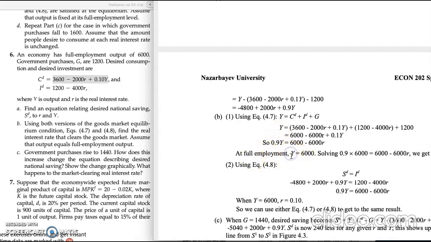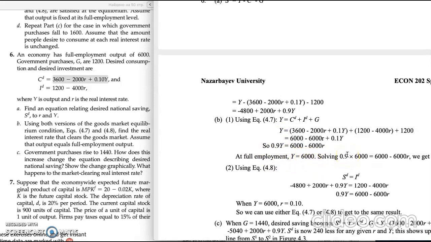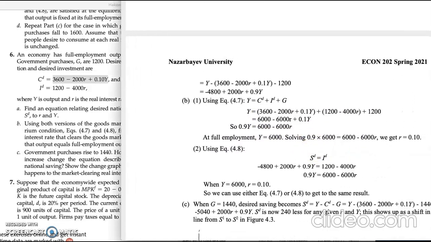So at full employment output of 6,000, we can solve for the real interest rate. We also can solve this problem by using another equation, and we also have all the figures and amounts, and we will have the same R as in the previous attempt.